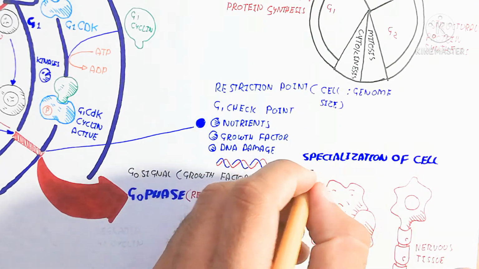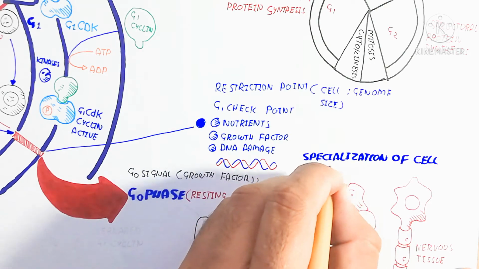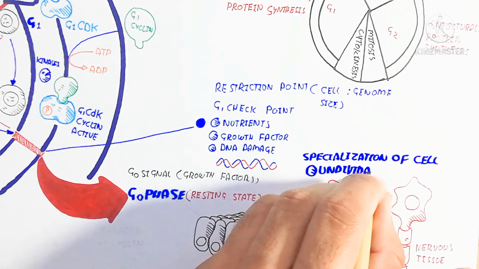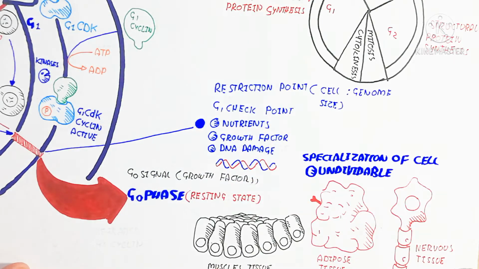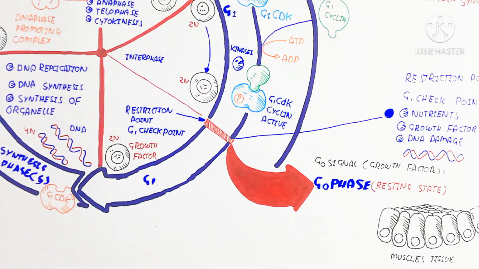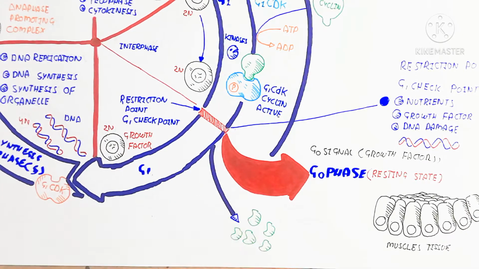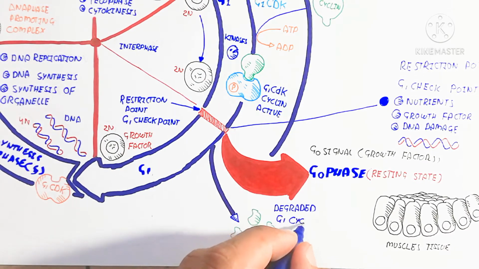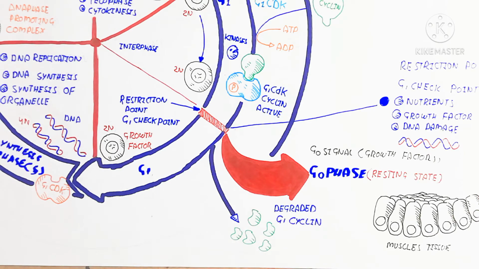So the important thing is that the hepatocyte is also dividable. Specialized cells are undividable, while the liver is different compared to muscle cells, adipose cells, nerve cells, osteocytes, hemoglobin, white blood cells, leukocytes or platelets.